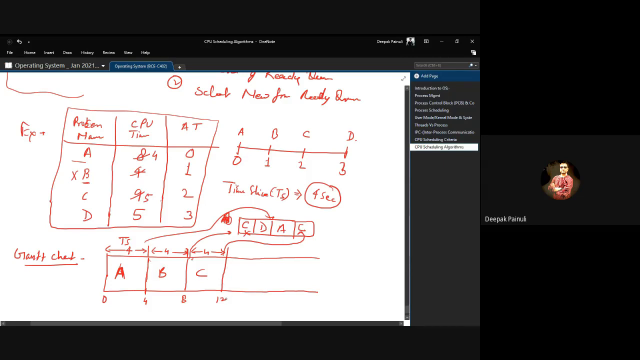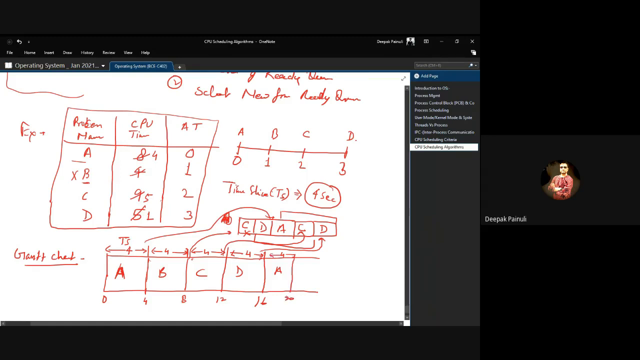Now at this point in time we have the ready queue like that, D, A, C. So D will get the control. D will run for 4 seconds, and after 4 seconds its remaining time will be 1, and at 16 it will be suspended and rescheduled in the ready queue after C. Now at this point we have the ready queue A, C, D. So A will get the chance of the CPU for 4 seconds.